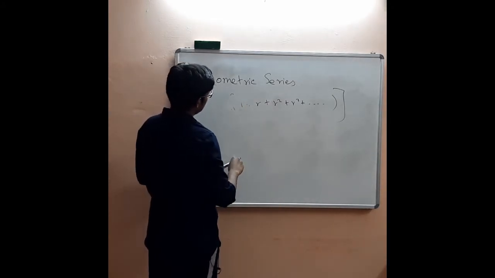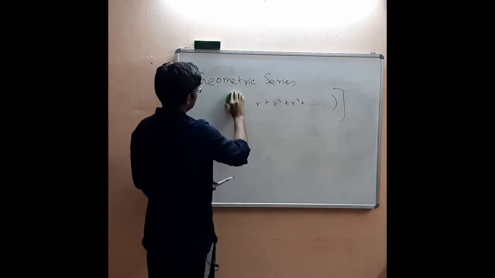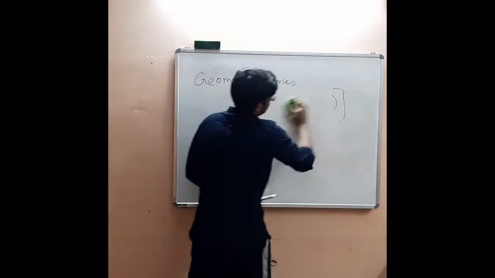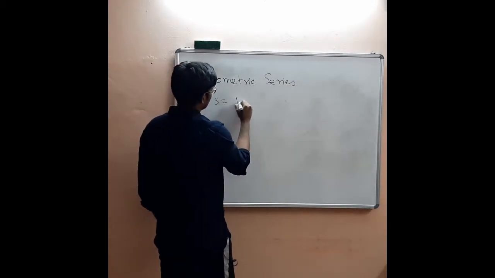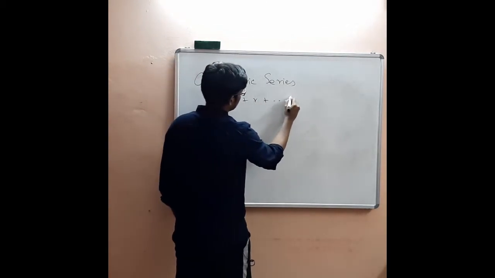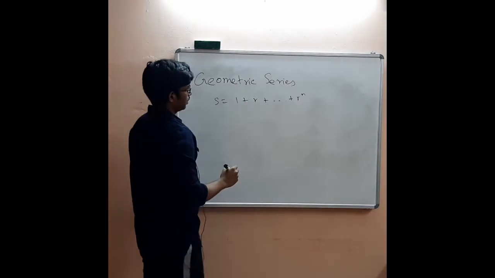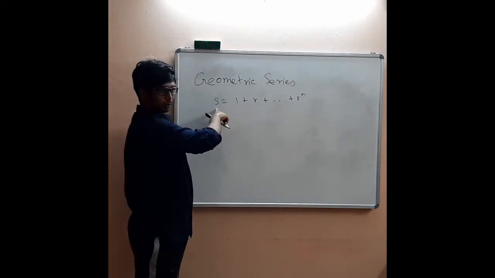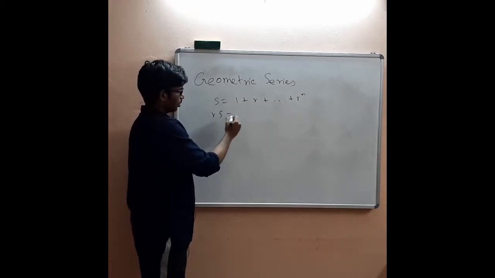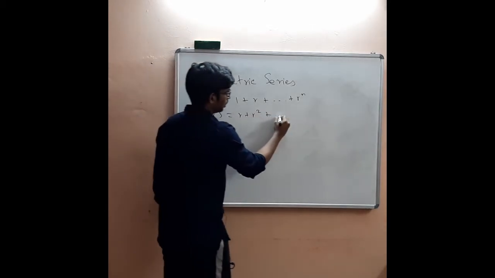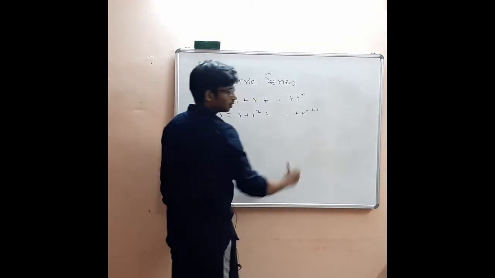So let's say S equals 1 plus r plus up to r^n. What is the equivalent expression for this? We are going to see that. If you multiply by r, you will get r plus r square up to r to the power n plus 1.